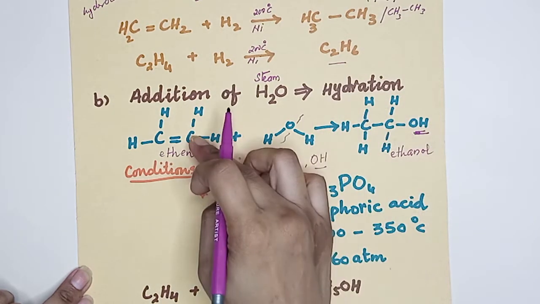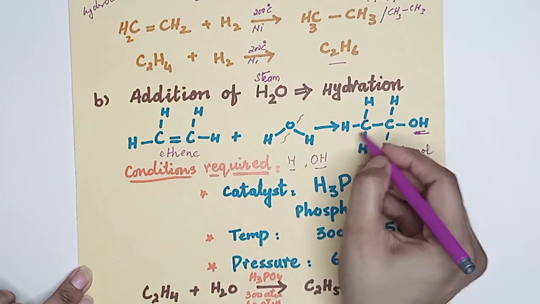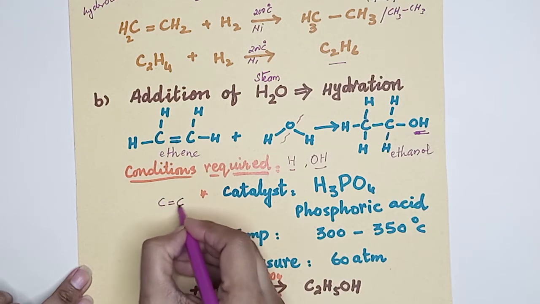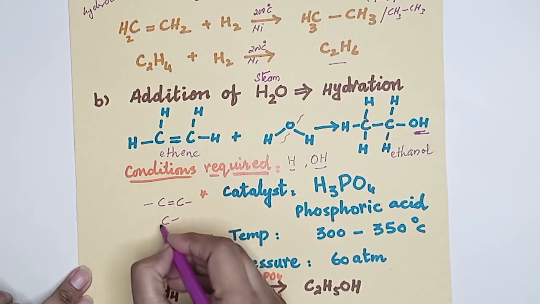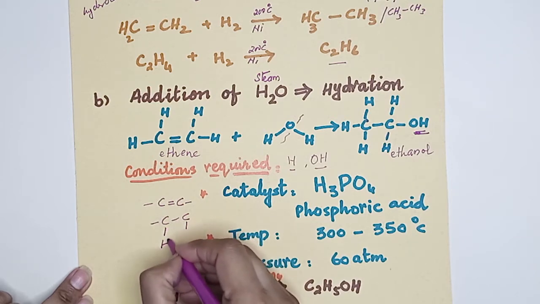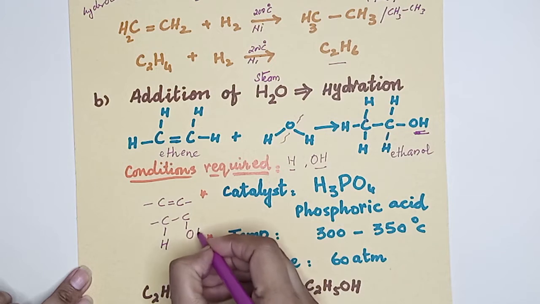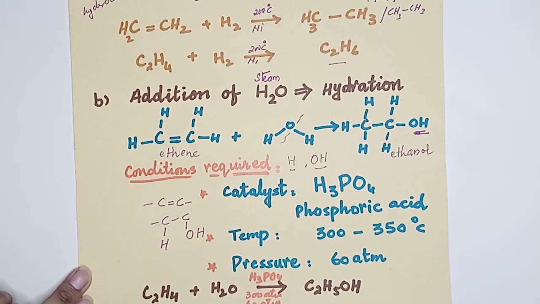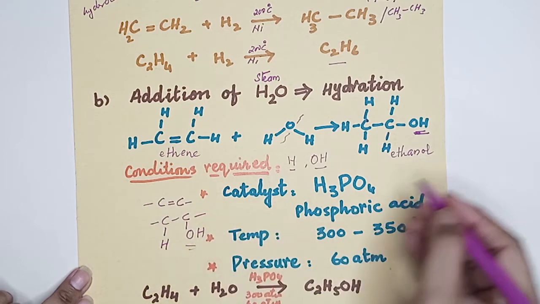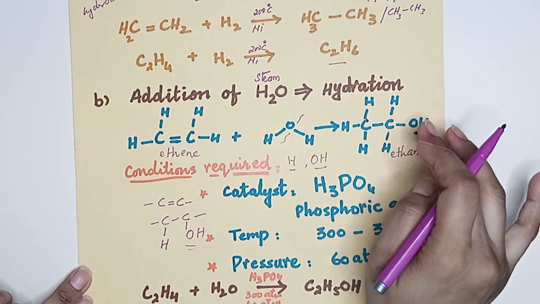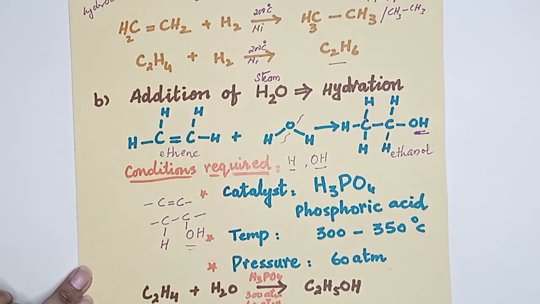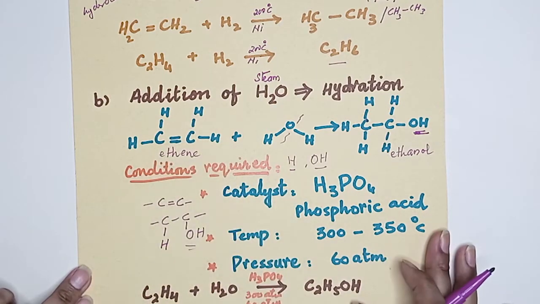These two will not be attached to the same carbon atom. For example, this bond is broken, so with one carbon atom, hydrogen will attach, and with the other carbon atom, hydroxide will attach. This is the hydroxyl group, OH. The position can be like this, or like up, it depends on you, but we always attach these two substances to the 2 adjacent carbon atoms where this double bond is broken.